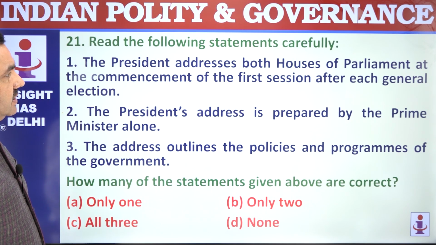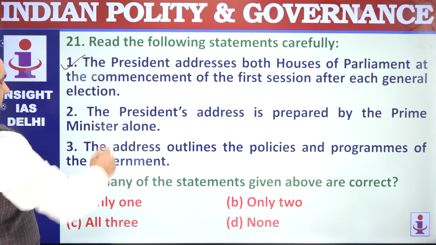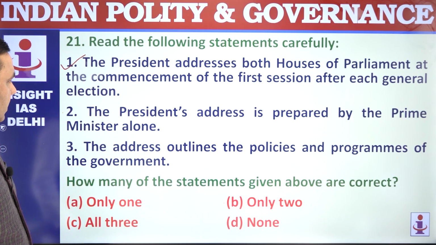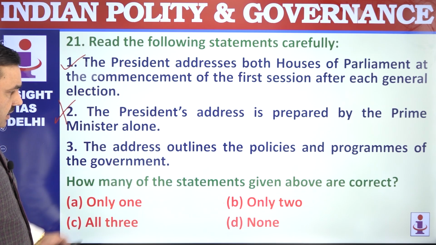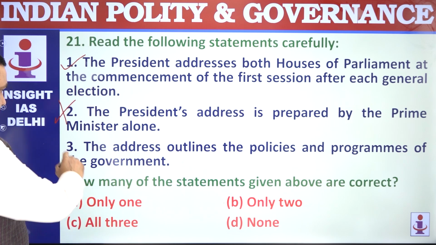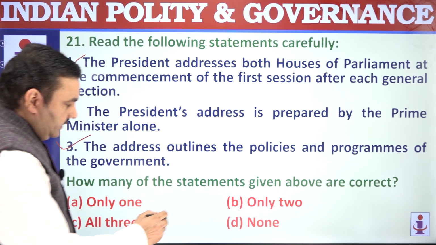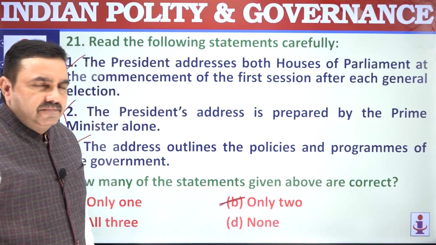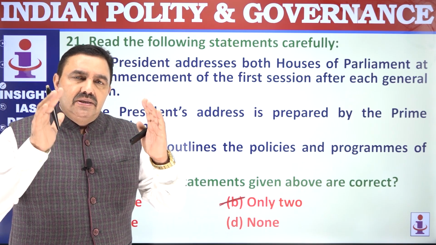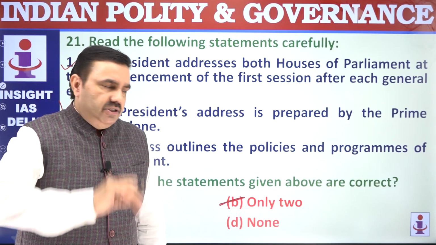21. The President addresses both Houses of Parliament at the commencement of first session after general election and first session every year. The President address is prepared by Council of Ministers headed by Prime Minister, not by the Prime Minister alone. The address outlines the policy programs and the vision of the government. That's correct. 1 and 3. Only 2 are correct. So you have to keep reading the questions, keep reading statements carefully. Most of the statements are easy. But if you do not read them carefully, you will end up committing silly mistake.